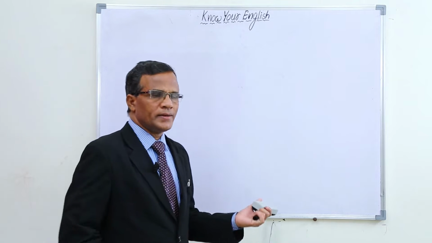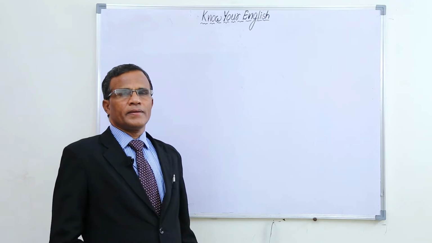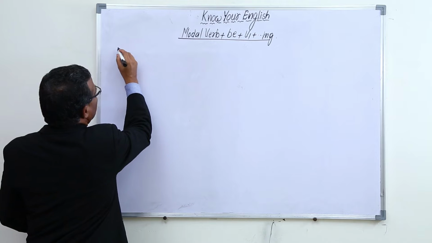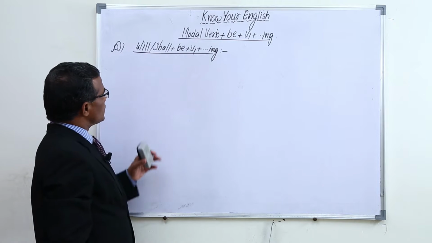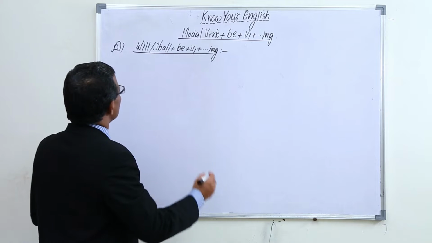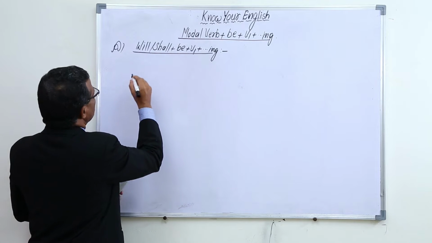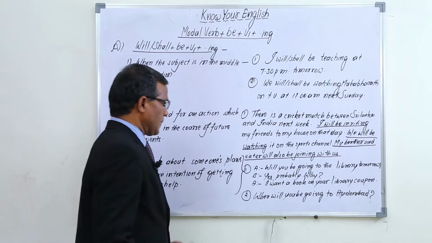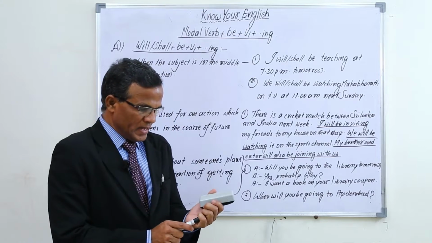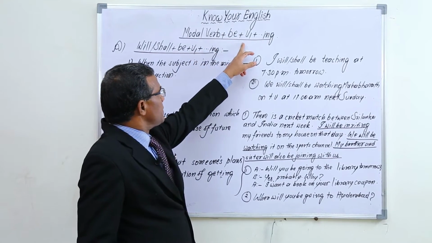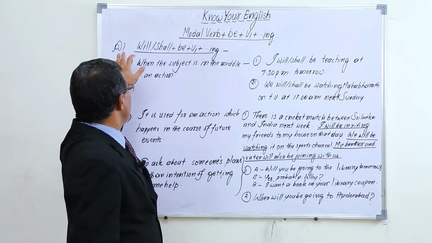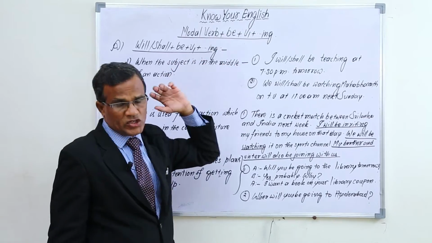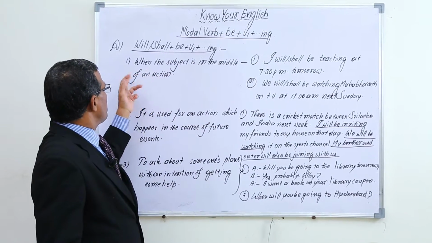Now we are going to learn modal verb plus be plus v1 plus ing. As per this, number 1, will or shall be plus v1 plus ing. So as per this structure, we use it in 3 different ways. Number 1, okay, now let me explain. Modal verb plus be plus v1 plus ing. As a part of that, first we are learning will or shall plus be plus v1 plus ing. So this is one structure.